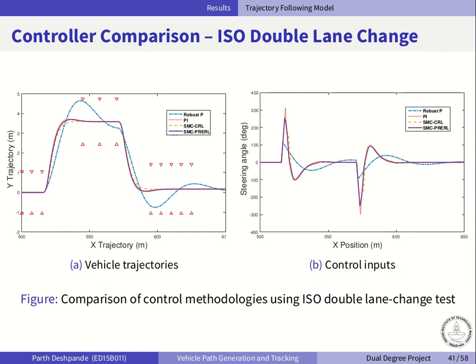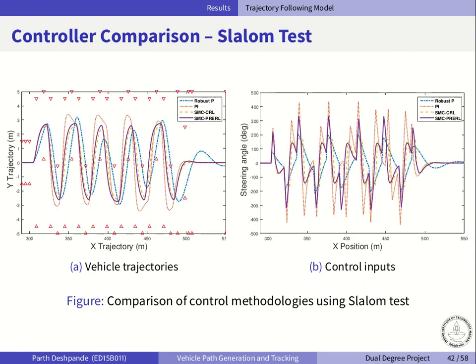So the first stage of comparing the controllers is a standard ISO double lane change test, where the red triangles are the cones or the boundaries, and we can see here that the robust P controller overshoots a lot and it results in a collision with the cones, while the other controllers perform more or less similarly. The next stage is a more intensive slalom test, which has a zigzag maneuver, and here we can see that even the performance driven PI controller has more overshoots, and on the other hand, the two SMC methods are performing as expected.